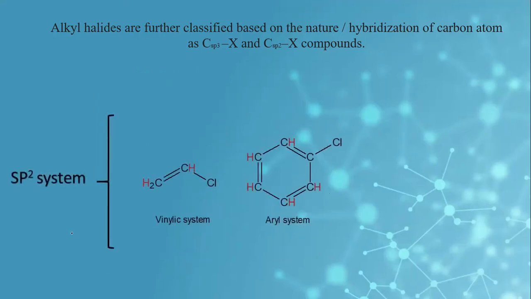In an sp2 hybridized system, you can see that the halogen is directly attached to an sp2 hybridized carbon. The system is known as a vinylic system. Similarly, when the halogen is directly connected to the sp2 hybridized carbon of a benzene or aromatic ring, we call it an aryl system.